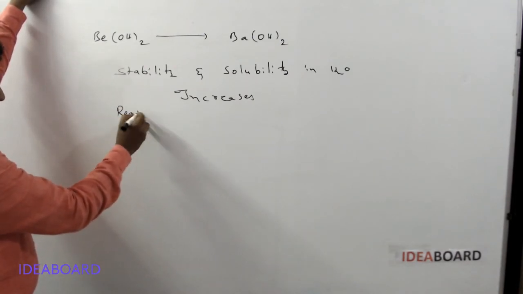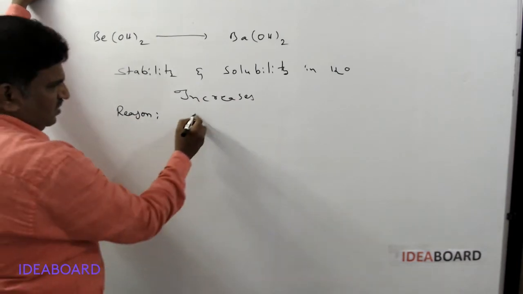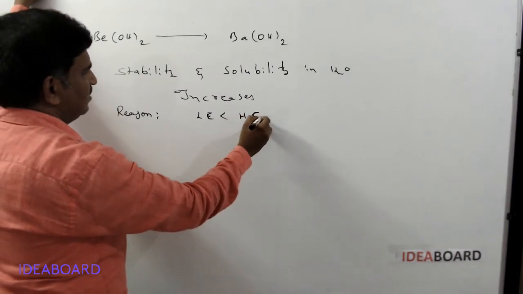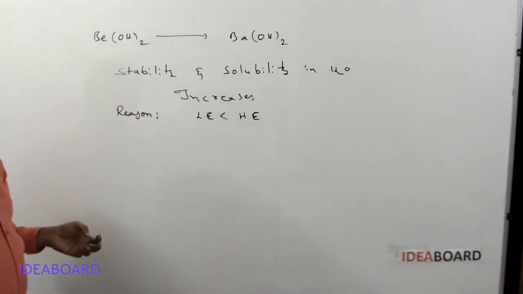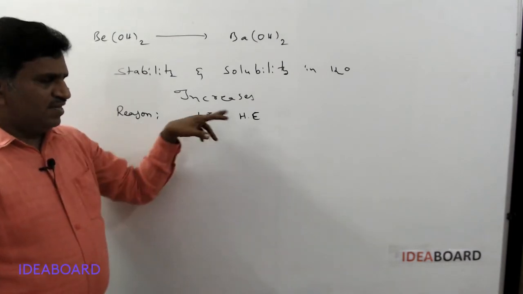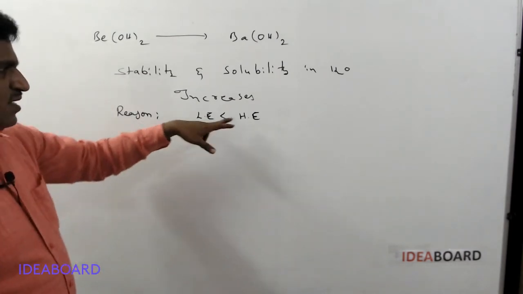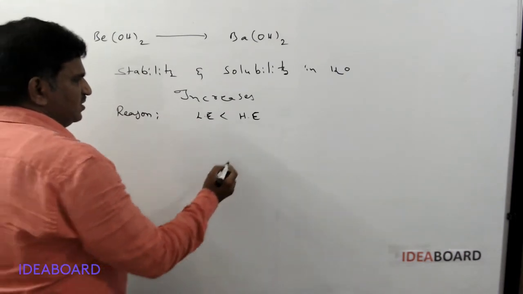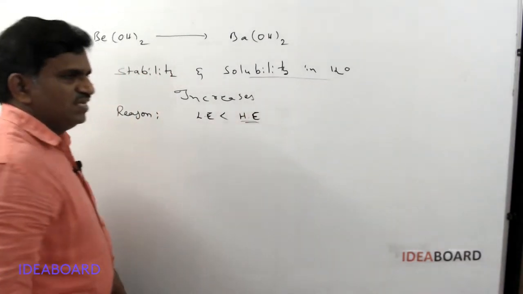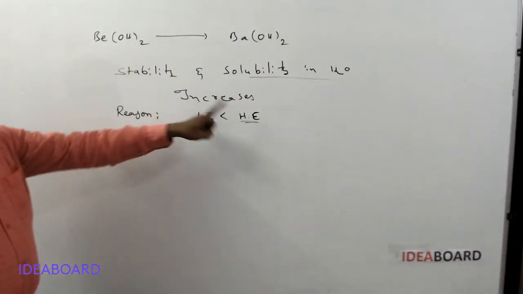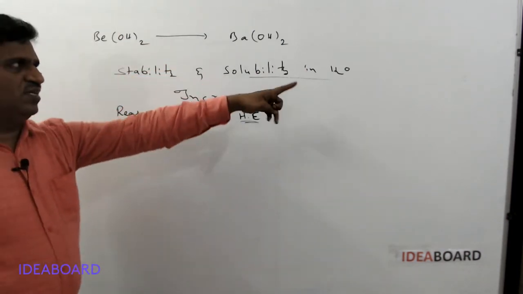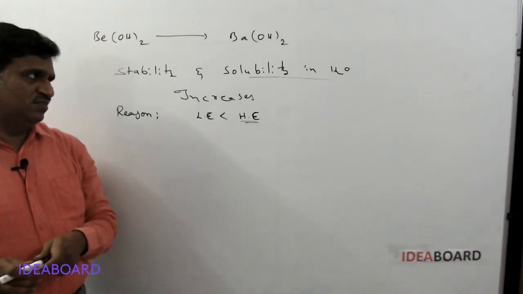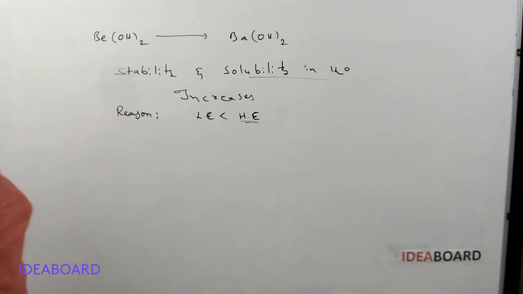Why do they increase? The solubility increases means the lattice energy is less than the hydration energy. Lattice energy is increasing, hydration energy also increases, but hydration energy is more compared with the lattice energies. So the hydration energy increases, which means solubility increases. Because of this reason, the stability and solubility in water increase from beryllium hydroxide to barium hydroxide. This is about hydroxides.